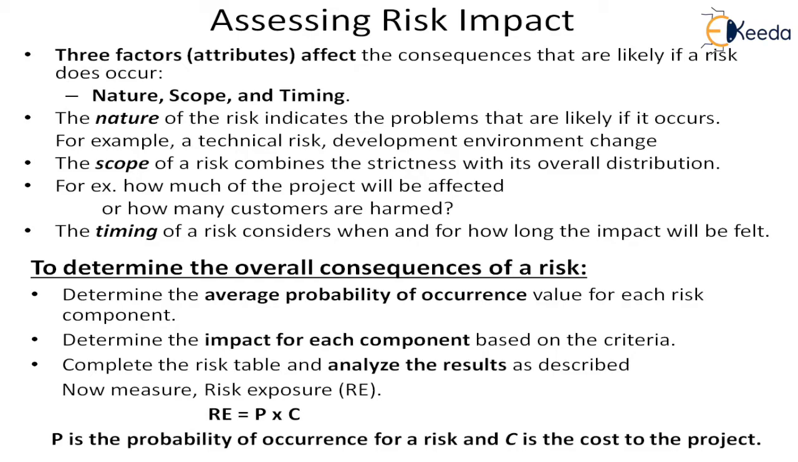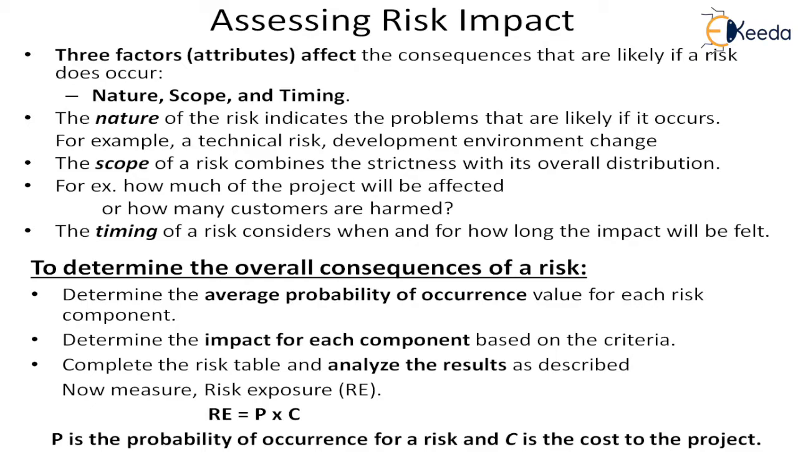Then determine the impact for each component based on the criteria. So we have 4 components we have seen that might get affected. For each criterion we have to determine the severity of the impact, whether it is high, very, very high, catastrophic, or low. And then we will have to combine them into a single qualitative measure. After completing the risk table, we will analyze the results, as we have explained earlier.